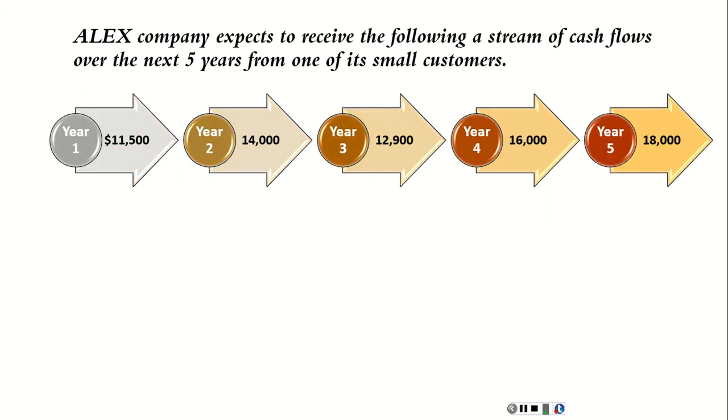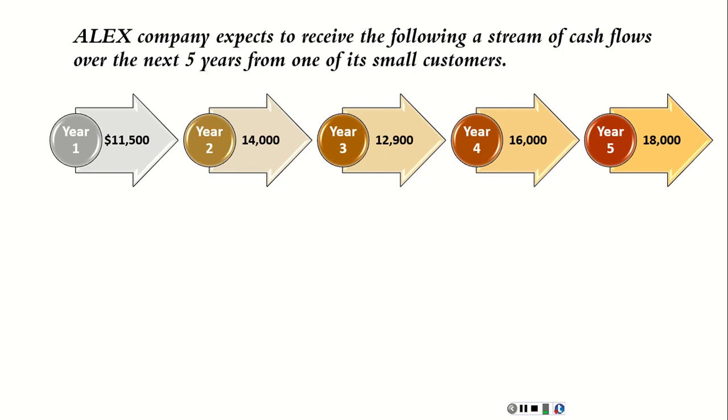At year 1, Alex company expects to receive $11,500, and at year 2, it expects to receive $14,000, and at year 3, $12,900, at year 4, $16,000. The final cash flow it expects to receive is $18,000 at year 5.